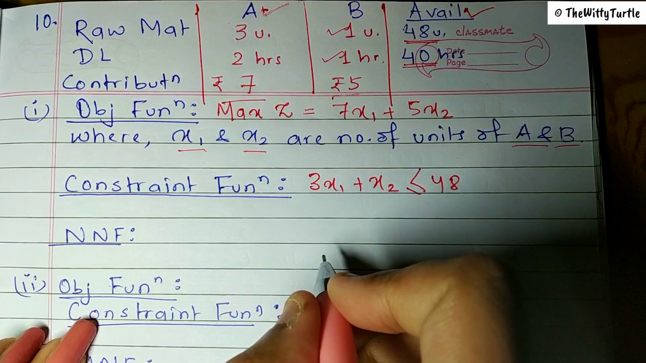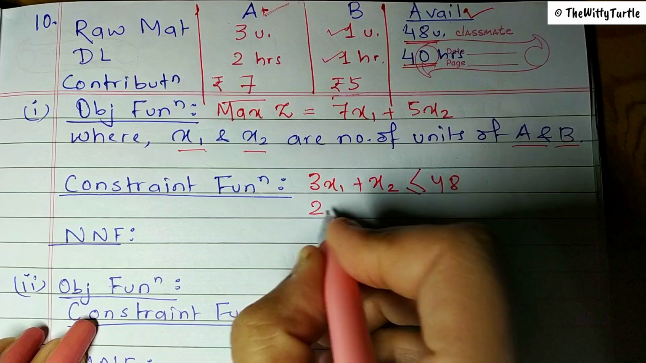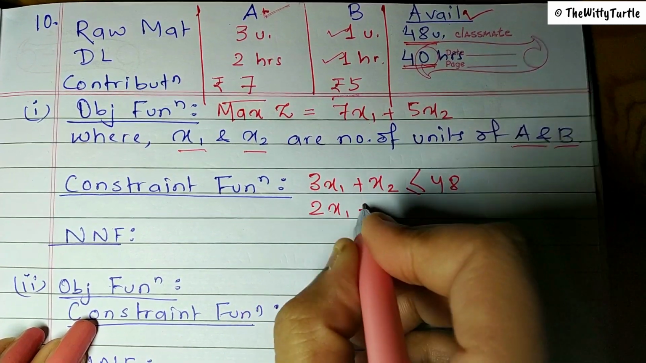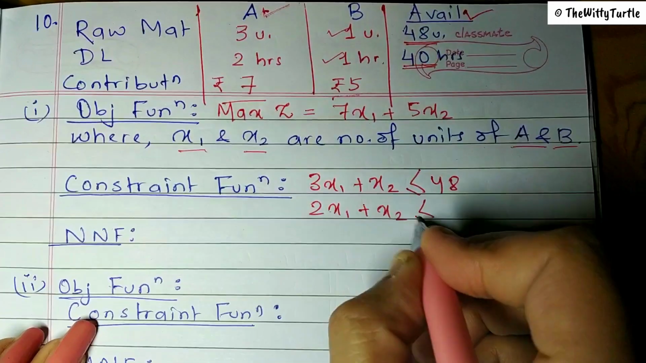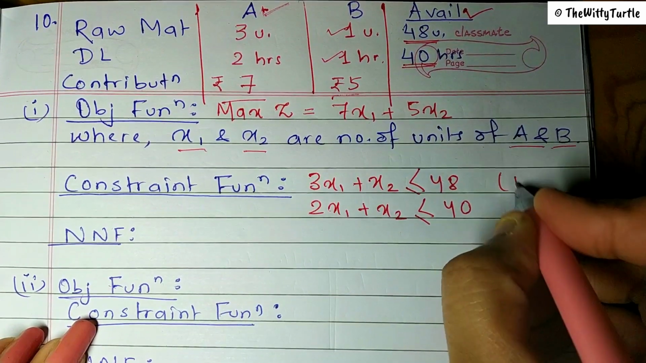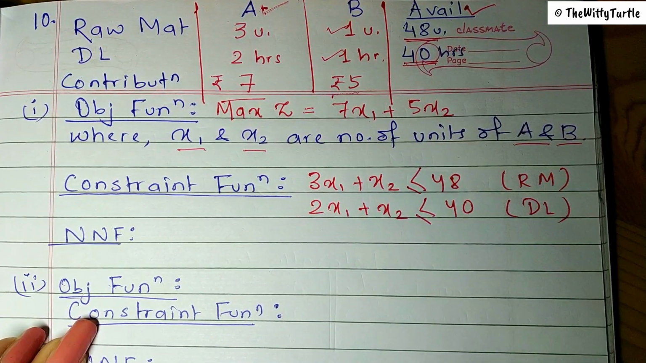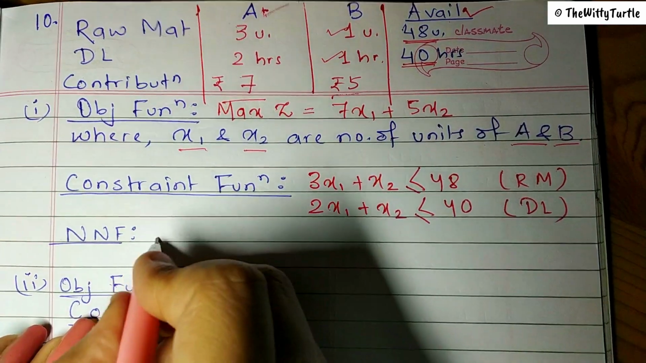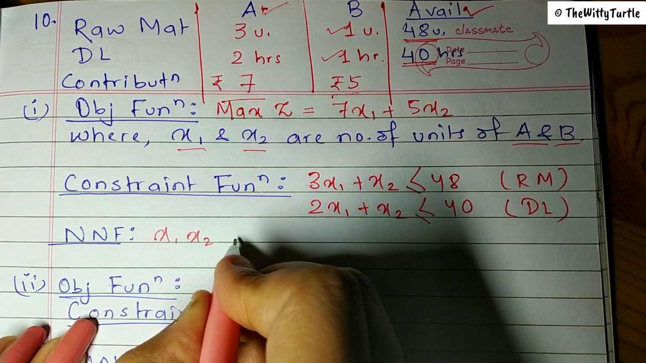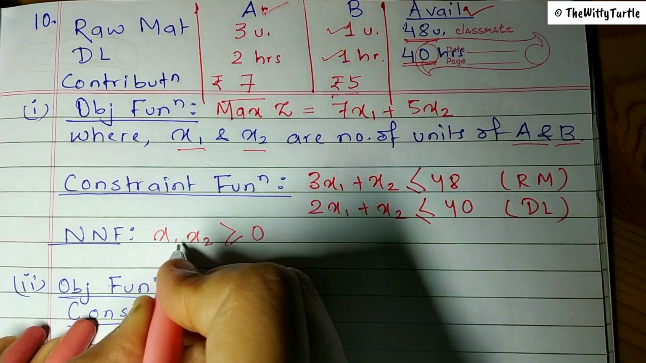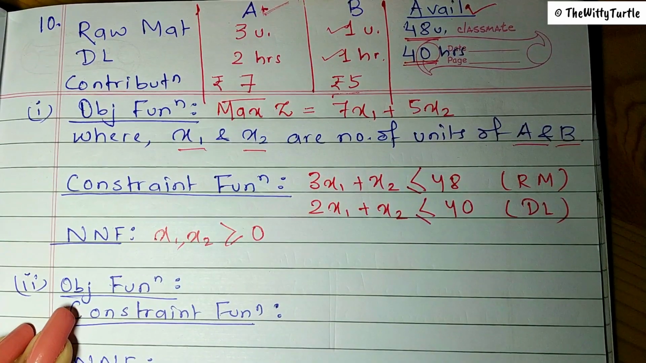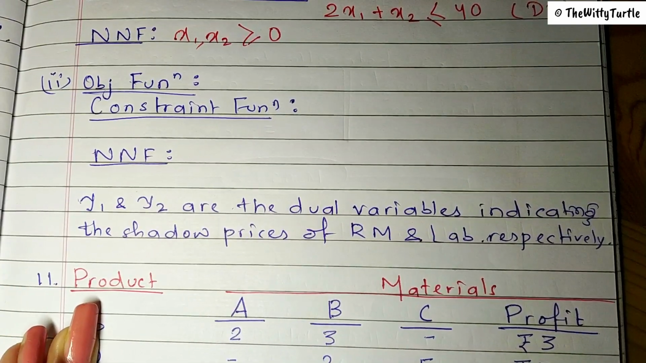Similarly, what is the second constraint function? It will be 2x1 plus x2 should be less than or equal to 40. This is for raw material, this is for direct labor. Obviously, the non-negative function in this case will be x1 and x2, these are less than or equal to 0. Sorry, more than or equal to 0. So that was about the first point.